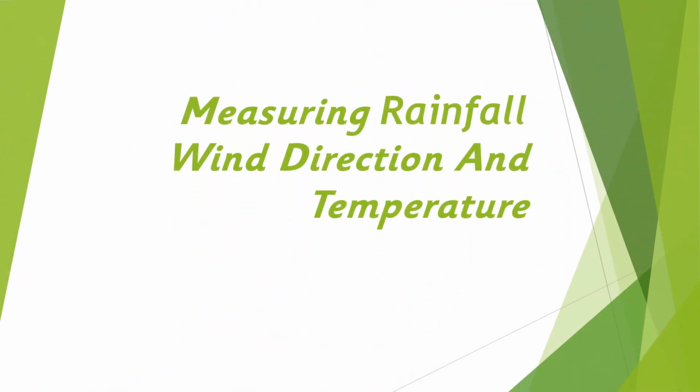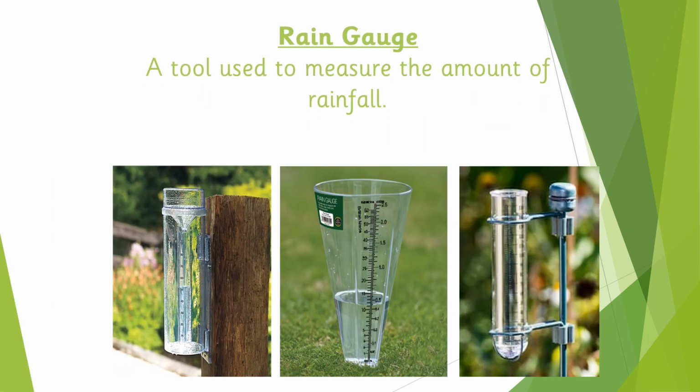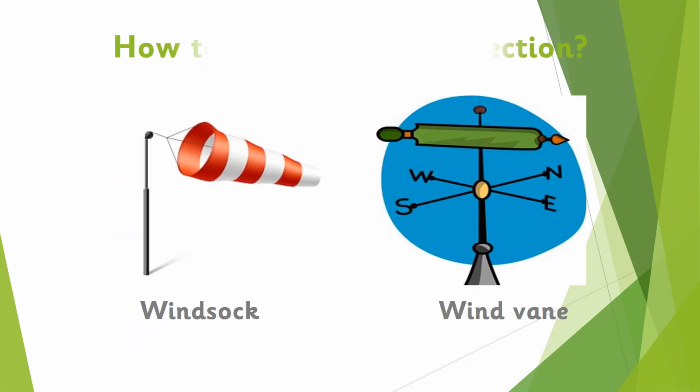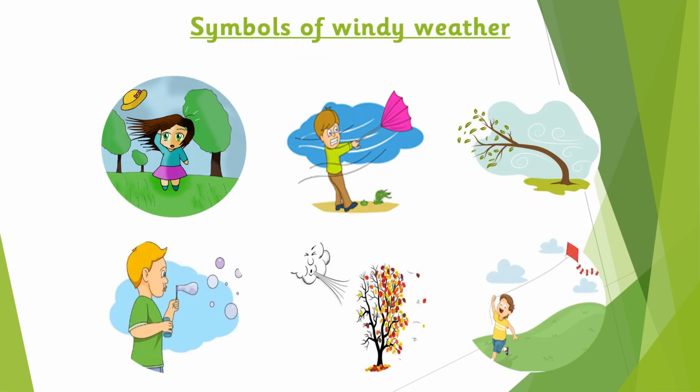Now let's recall measuring rainfall, wind direction, and temperature. First, the tool used to measure the amount of rainfall is called a rain gauge. Next is how to measure wind direction. We can use a windsock and a wind vane to measure the direction of the wind. Here are some symbols of windy weather.